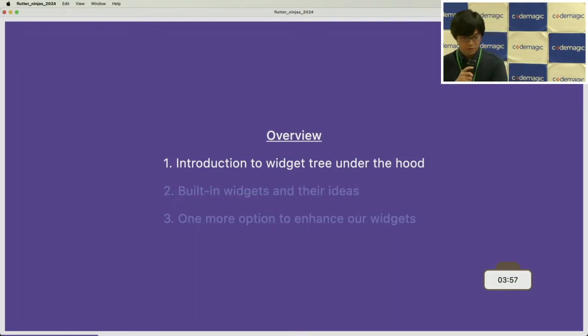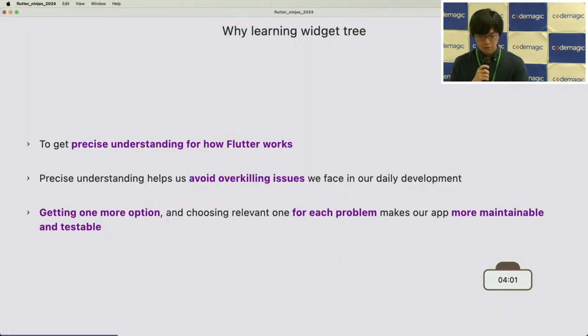So let's go to the first one. Before we start talking about the widget tree, let me explain why we have to learn the widget tree in detail. It is to get a precise understanding of how Flutter works. And a precise understanding helps us avoid overkill for issues we face in our daily development.